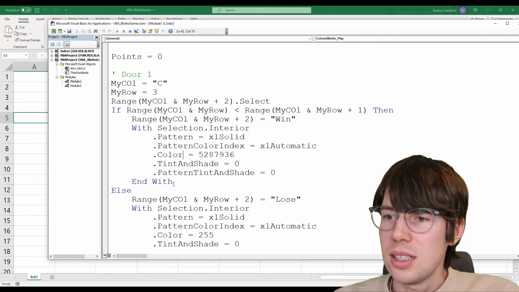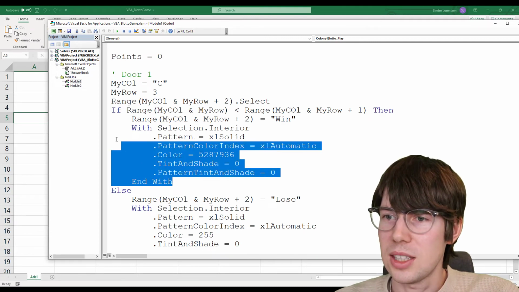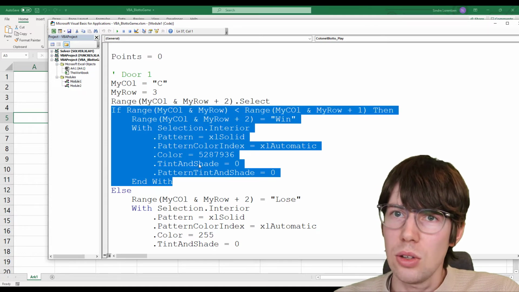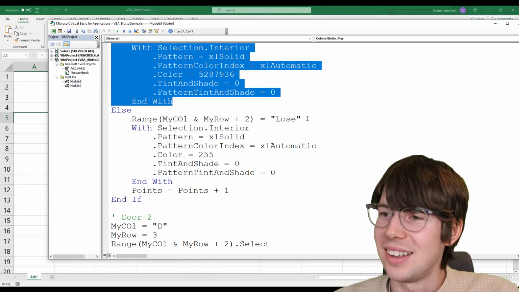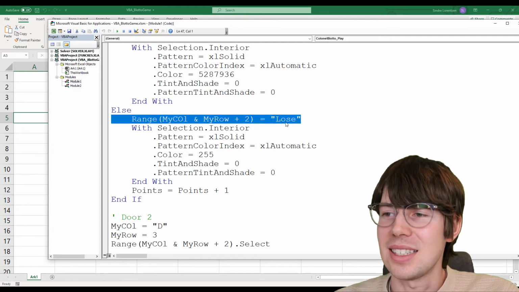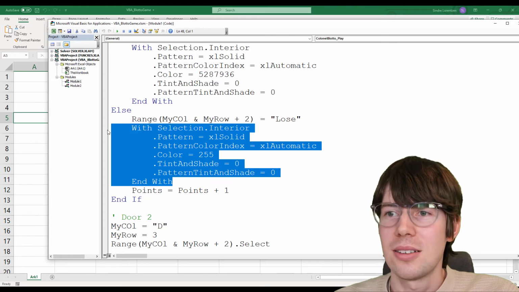So this is the If condition. If the opponent's resources are less than my resources, then I win. That's what's happening here. If that's not the case, then we're going to do something else. Instead, we're going to write in C5 that I lose, and we're going to color it red rather than green.